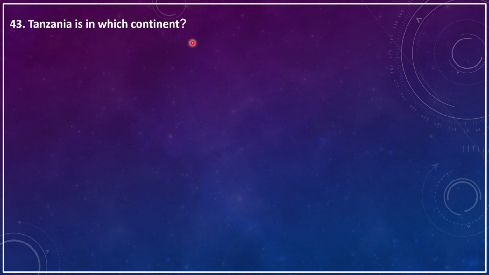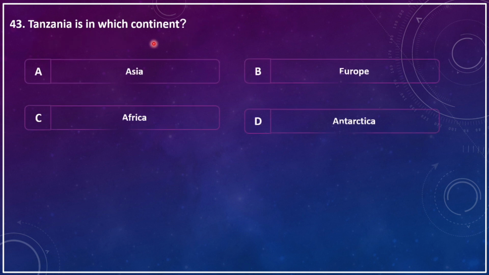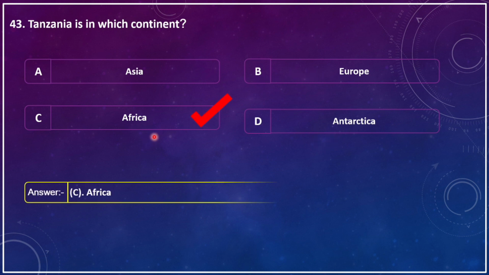Tanzania is in which continent? A. Asia, B. Europe, C. Africa, D. Antarctica. The correct answer is C. Africa.